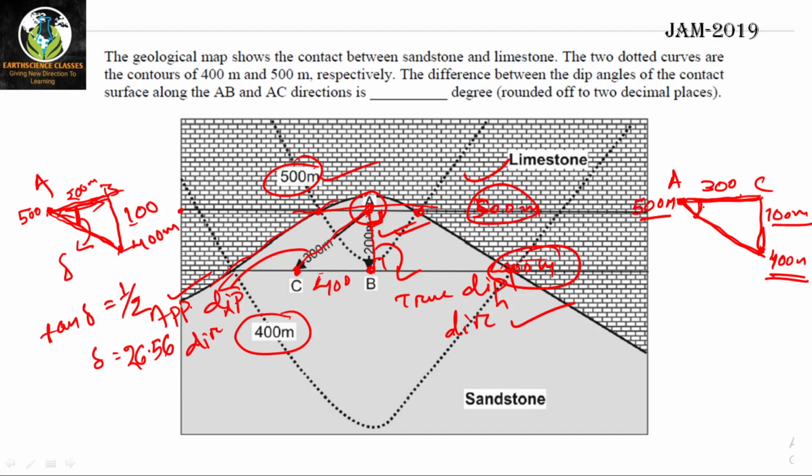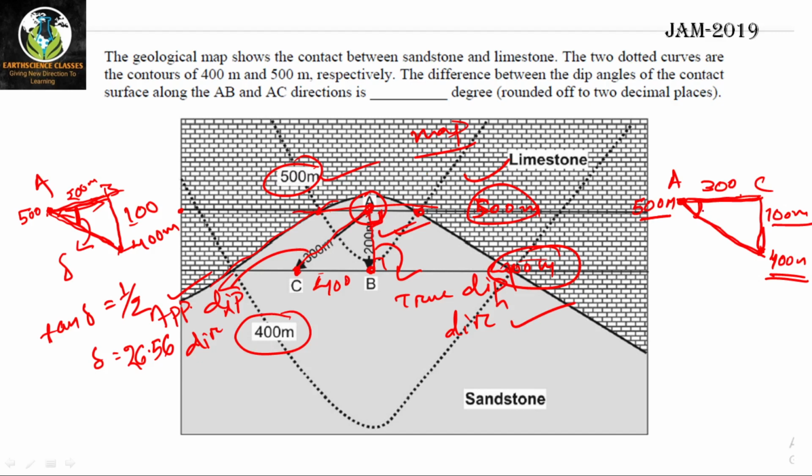So again this is horizontal, right? AC is horizontal, because in map whatever distance you are measuring, this is a map, in map whatever distance you are measuring, that is horizontal. Whatever distance is given in the question in map, that will always be the horizontal value, right? So this is 300 meter, and from this horizontal you are going to measure this inclination.